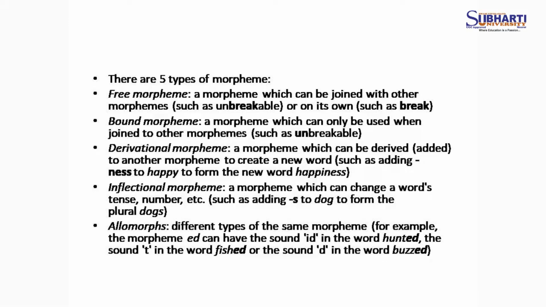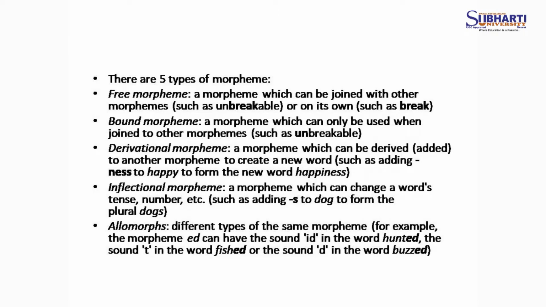Happiness, we are adding ness to happy. Y is replaced by I and ness. After adding, the word has become happiness.